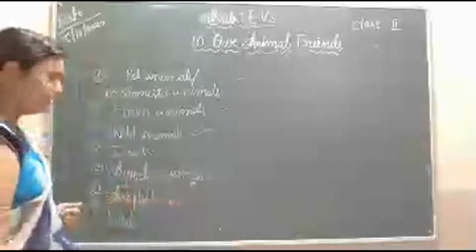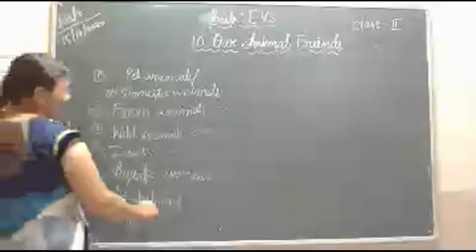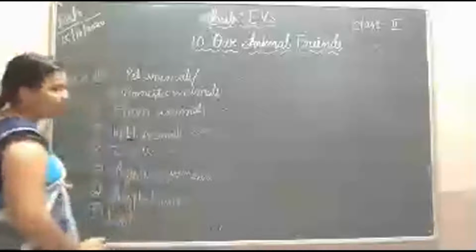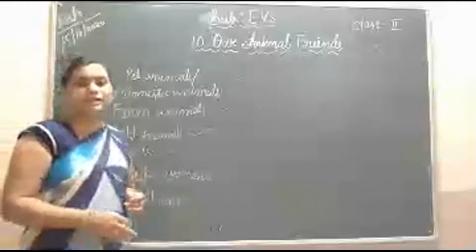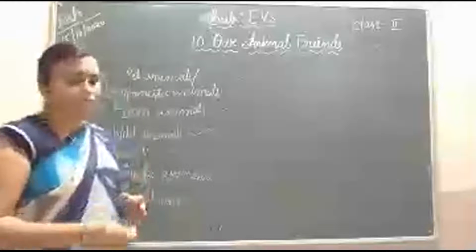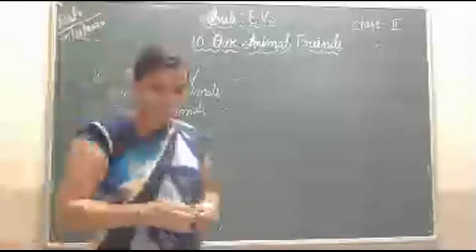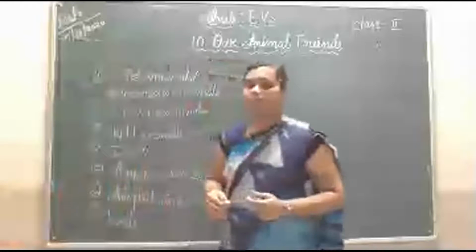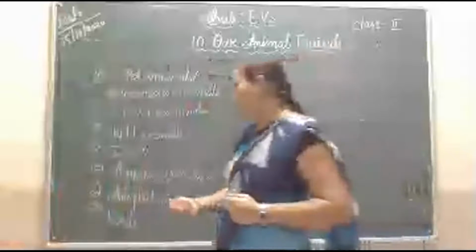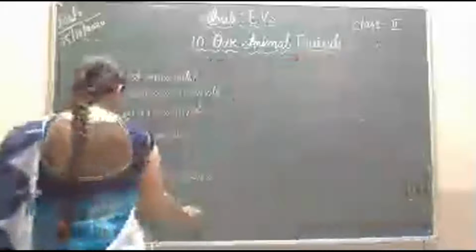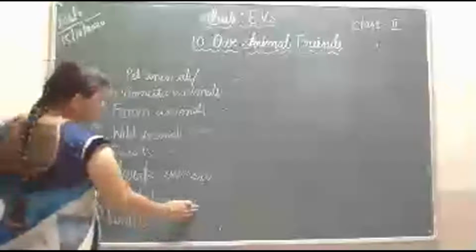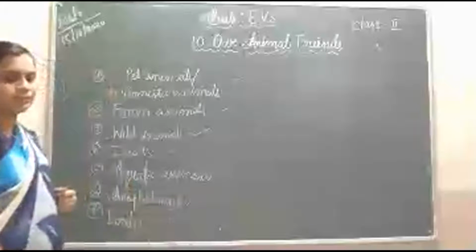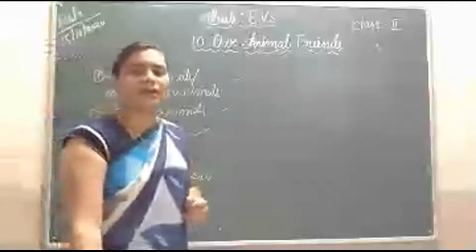The animals which live in water we call aquatic animals. Then amphibians. What do you mean by amphibians? Amphibians are the animals which can live on land as well as in water. We call them amphibious animals. Then birds. Birds have wings to fly. They can fly in the air.